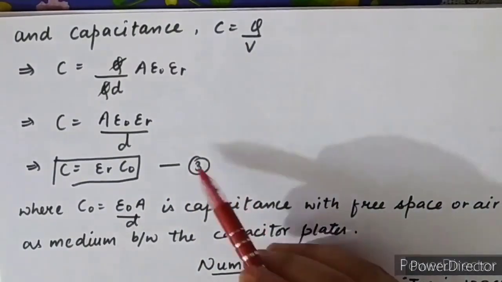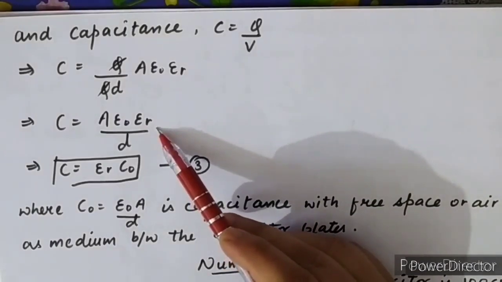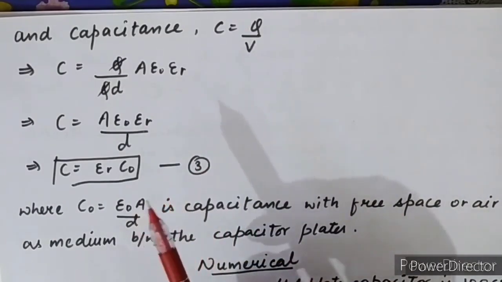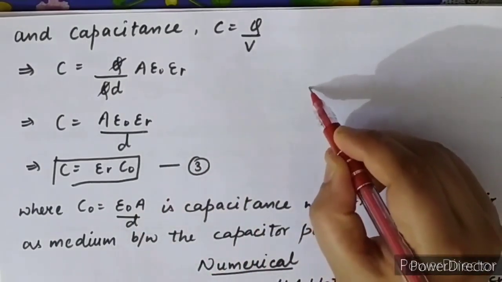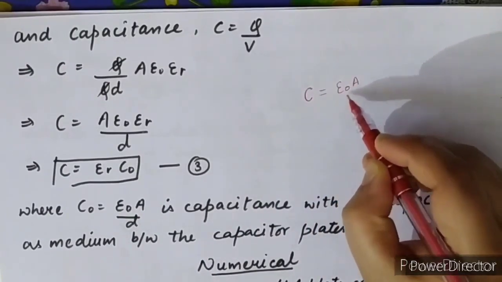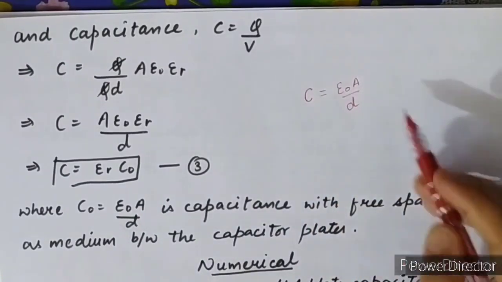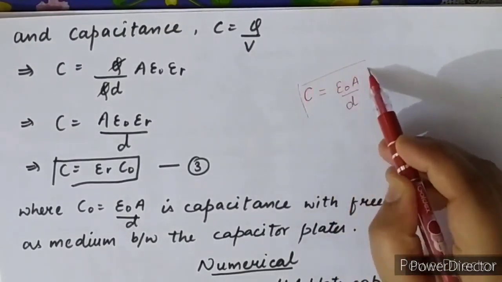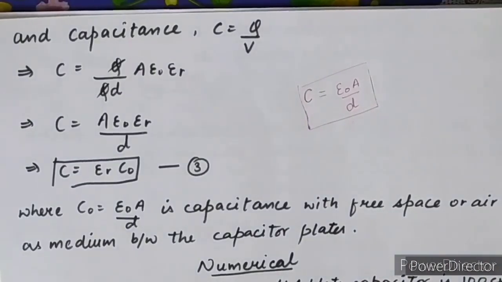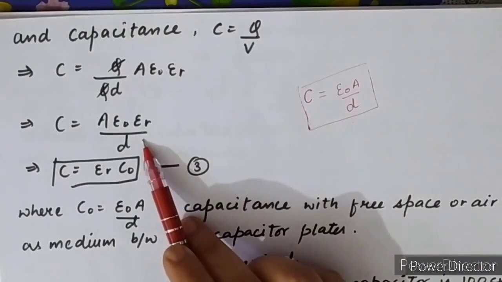When we relate this value of capacitance with the value we calculated in yesterday's video, when there is vacuum or air between the plates of the capacitor, the value of capacitance is epsilon naught A upon D. So this is the capacitance when there is vacuum or air between the plates, and this is the capacitance when a dielectric medium completely fills the space between the plates.